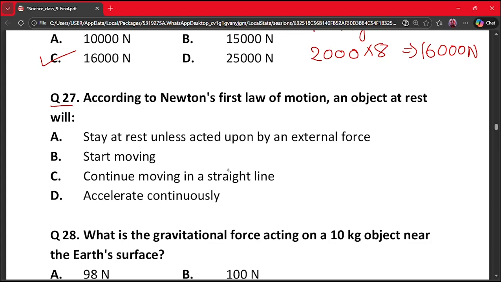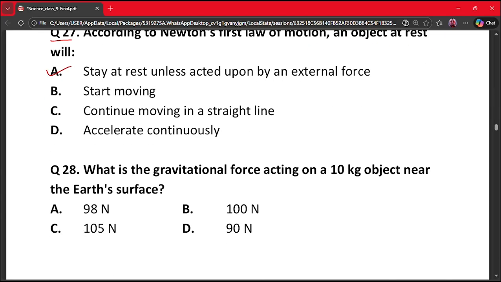Question number 27. According to Newton's first law of motion, an object at rest will A. Stay at rest unless acted upon by an external force, B. Start moving, C. Continue moving in a straight line, D. Accelerate continuously. The correct answer is option A, because an object at rest stays at rest unless an external force acts.